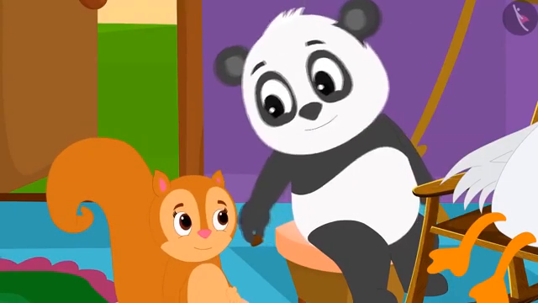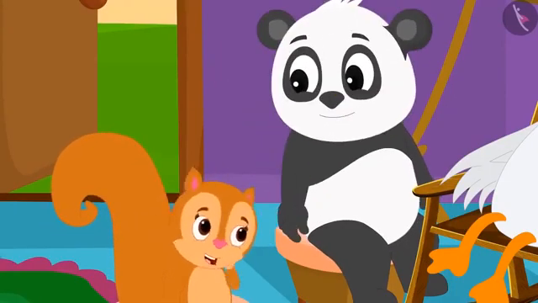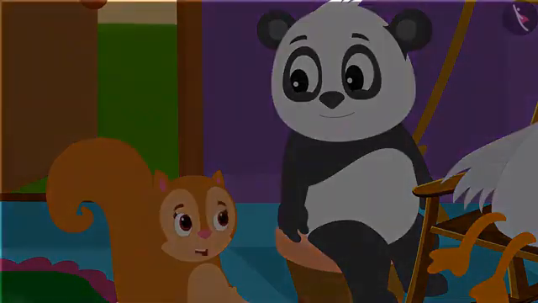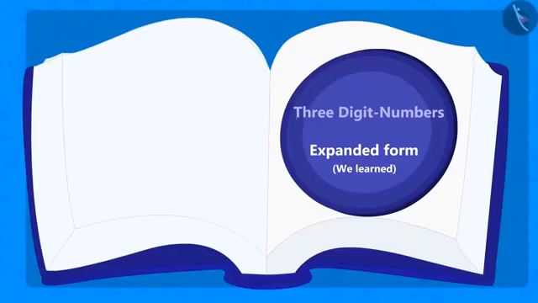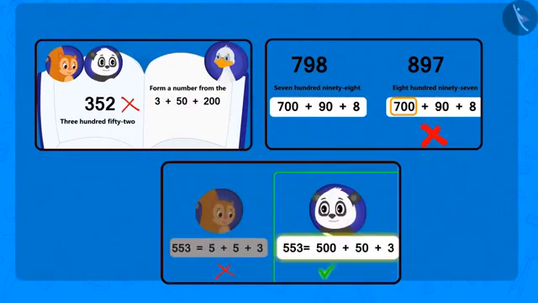Golu gave half of the trophy to Chanda. Chanda and Golu ate the trophy. Then they went to their homes. Children, in this lesson, we looked at some common mistakes related to writing the expanded form of 3-digit numbers. Hope you will not repeat those mistakes.